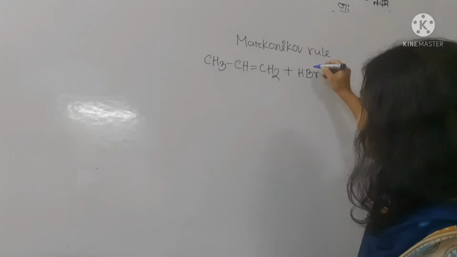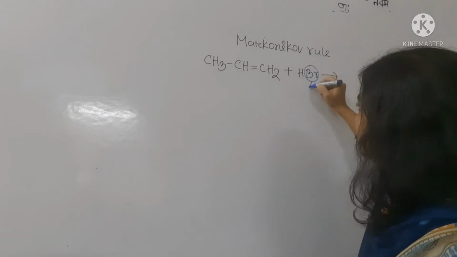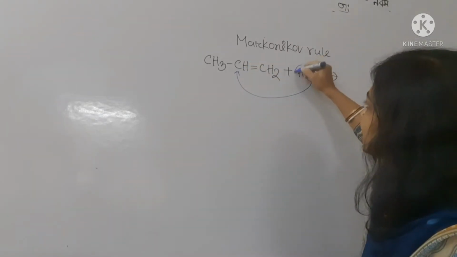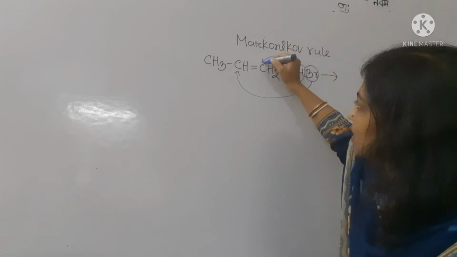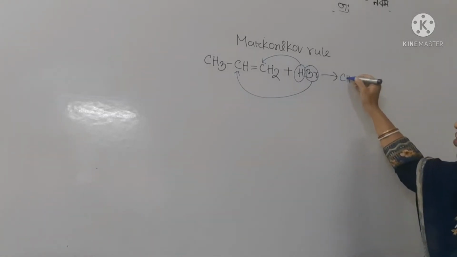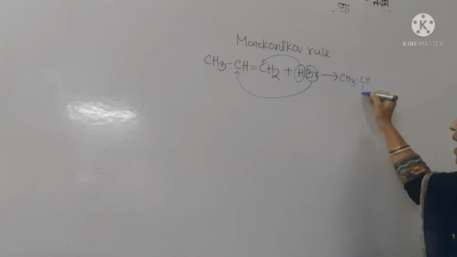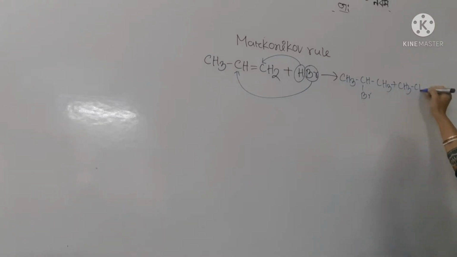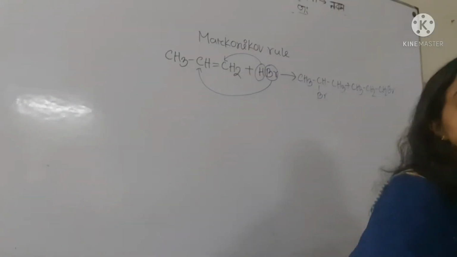Now the negative part of the reagent will join the double bonded carbon which bears less number of hydrogen, and the positive part of the reagent will join the double bonded carbon which bears the maximum number of hydrogen. So the product will be CH3CHBrCH3, and CH3CH2CH2Br, which does not follow the Markovnikov rule. So these are the products from the reaction.